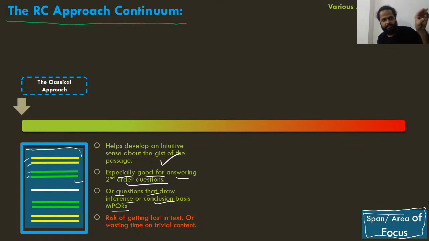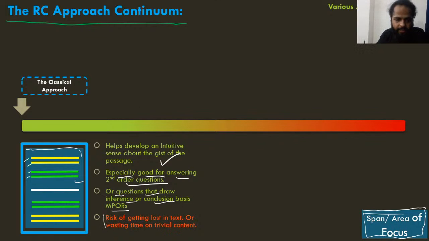Like, what has the author said in the second paragraph? What does the author mean when he says this in the second paragraph? That's a specific single point of reference question. And sometimes you have questions which refer to multiple points of reference in the passage, right? For example, which of the following is not true as per the author? तो इसमें से आपको हर एक ऑप्शन को चेक करना पड़ेगा, and every option might come from a different part of the passage, right? So classical approach is also helpful when you're answering conclusion, MPOR or multiple point of reference questions, etc. However, there is a disadvantage.